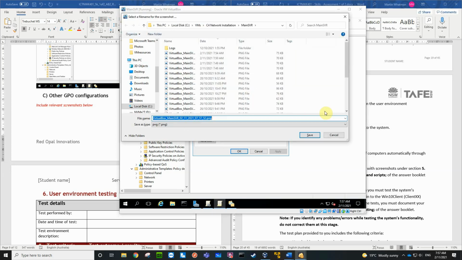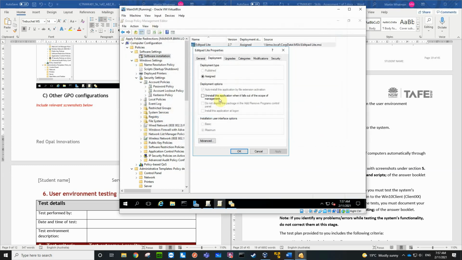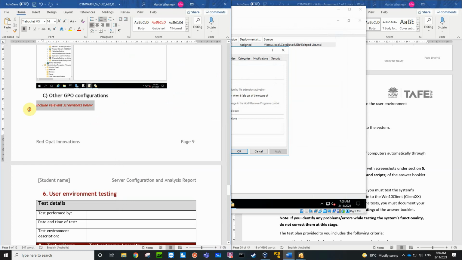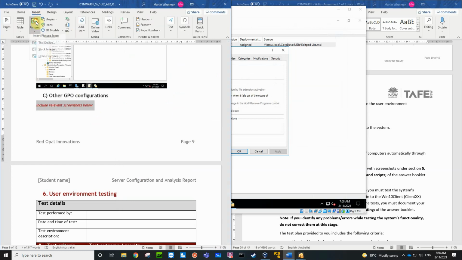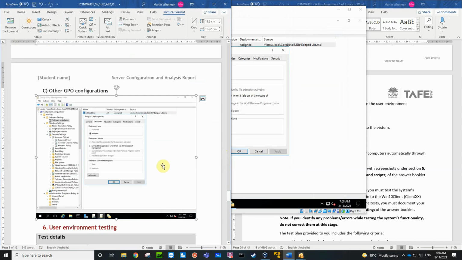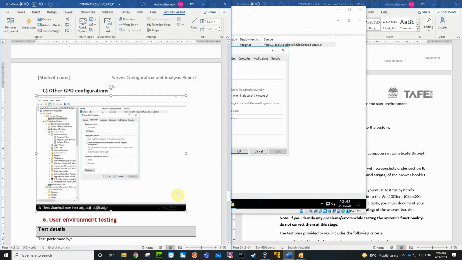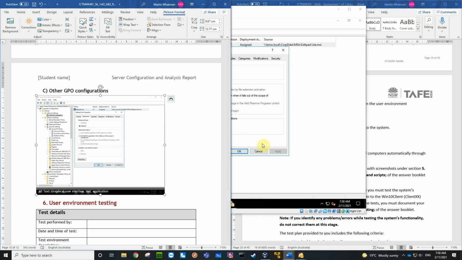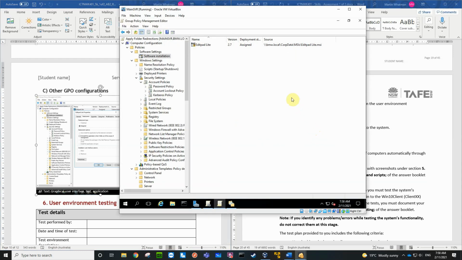Control E, take a picture of that. Yep. And so in here, we're going to go insert picture, device, and pick the last one, that one there. And so that's some deployment software. Okay, so we've got that in this apply folder redirections, so it's sort of like everything actually.